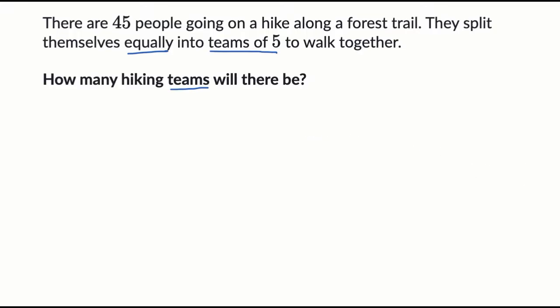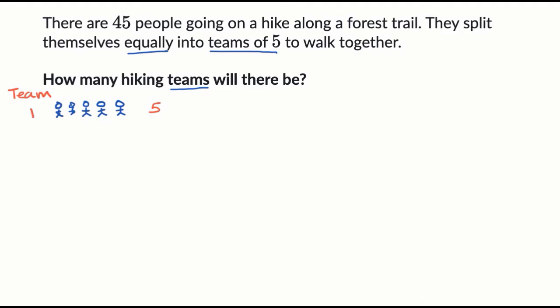Okay, so let's first just think about what one team of hikers would look like. So that's 5 stick figures to represent the 5 people in one team. So this is one team, and actually let me make a little columns here. So let me say that's team 1, and then let's see the total number of hikers. So right now we have a total of 5 hikers.